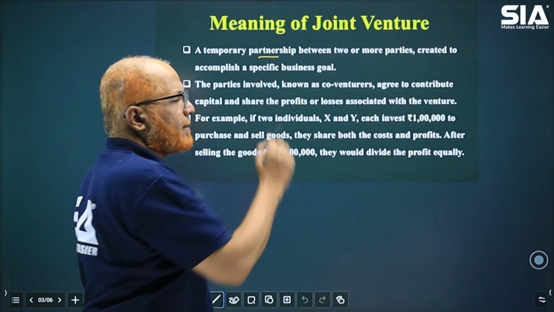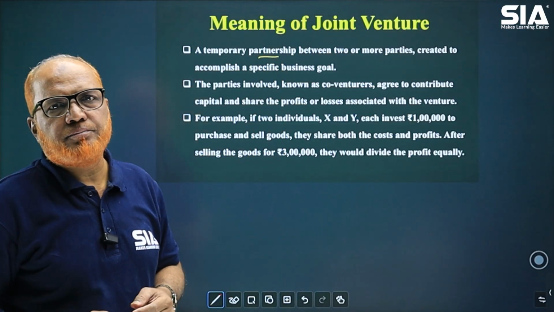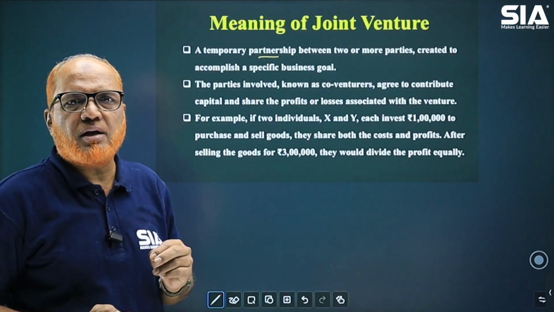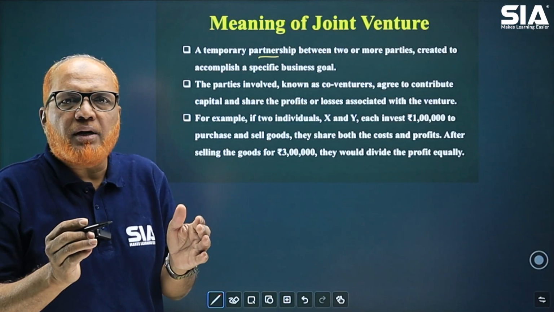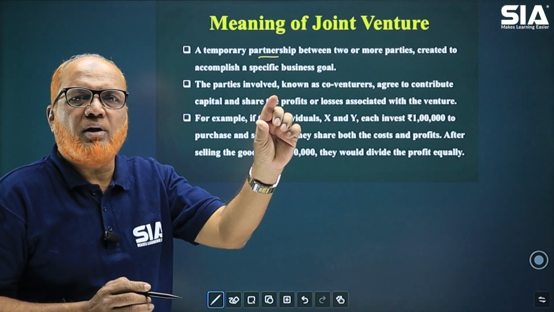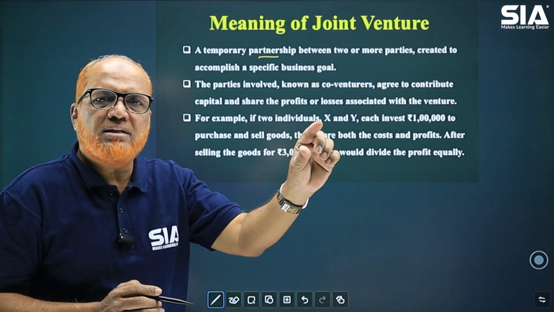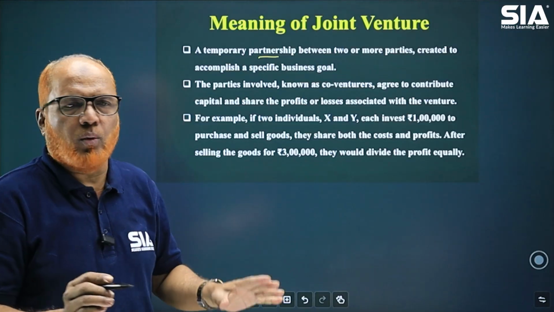You remember this? Because only a single person cannot do joint venture. At least two persons are required, or more than two also can happen. So it's a temporary partnership because it is made for accomplishing a particular activity. Once the activity is over, the relationship between the parties will be over.